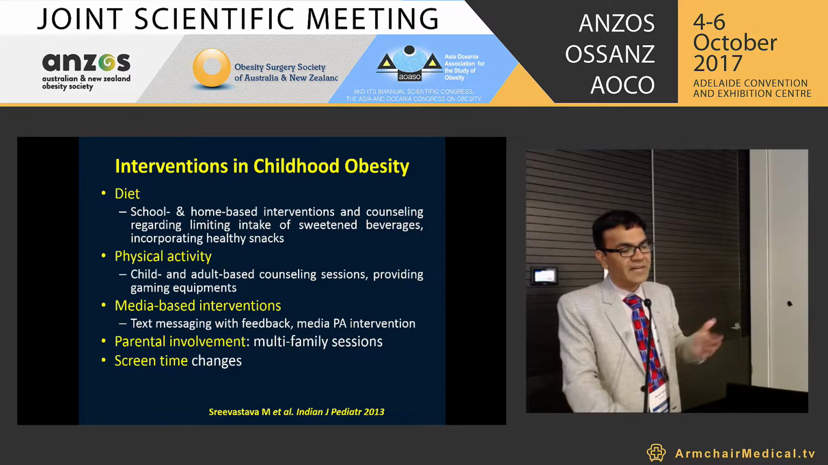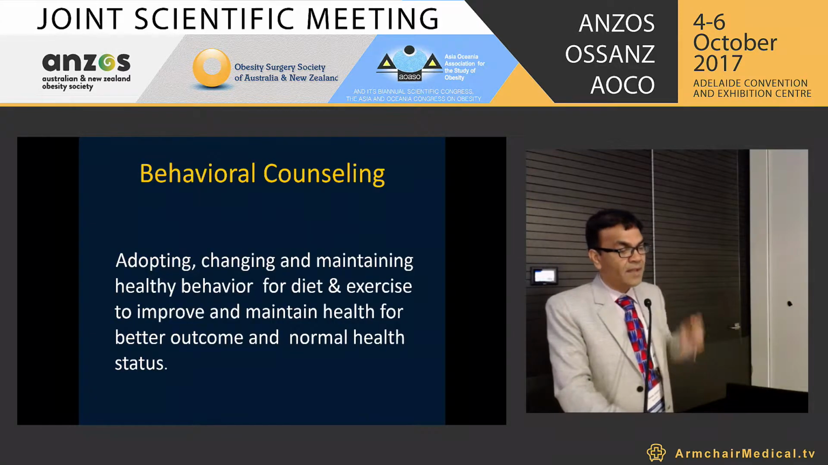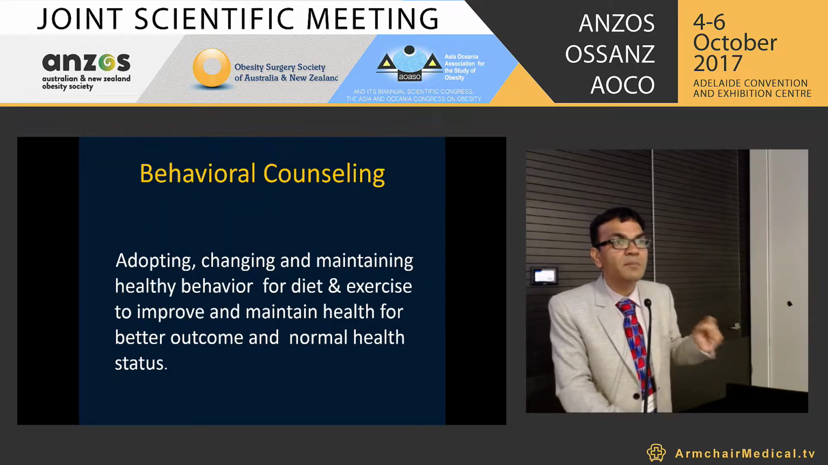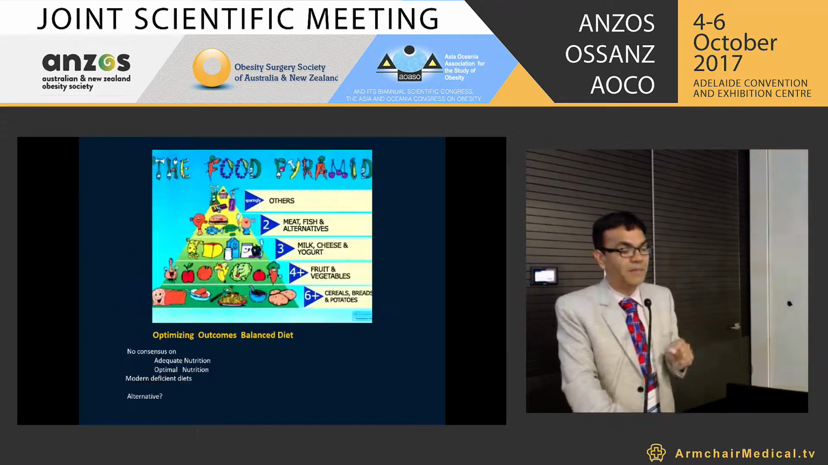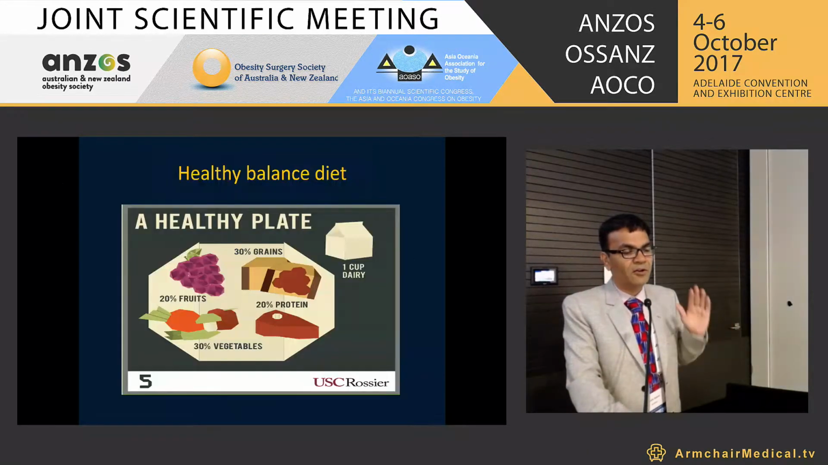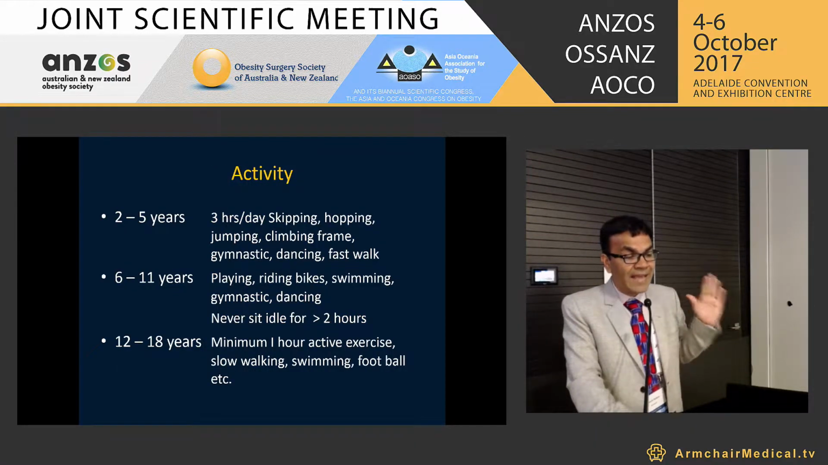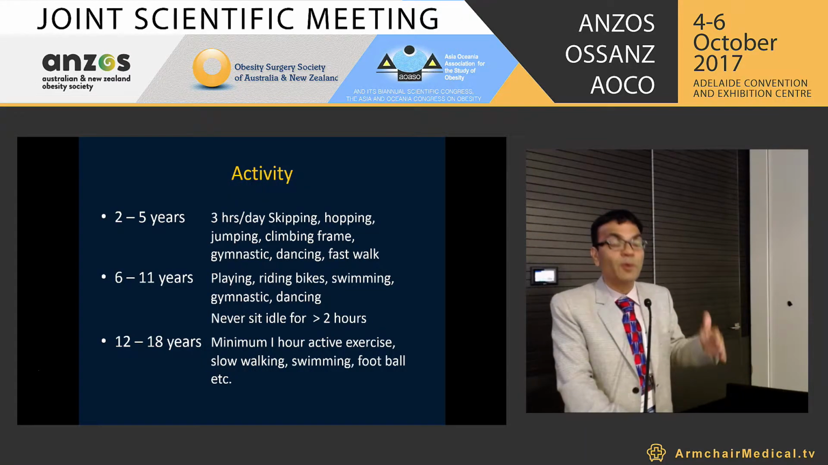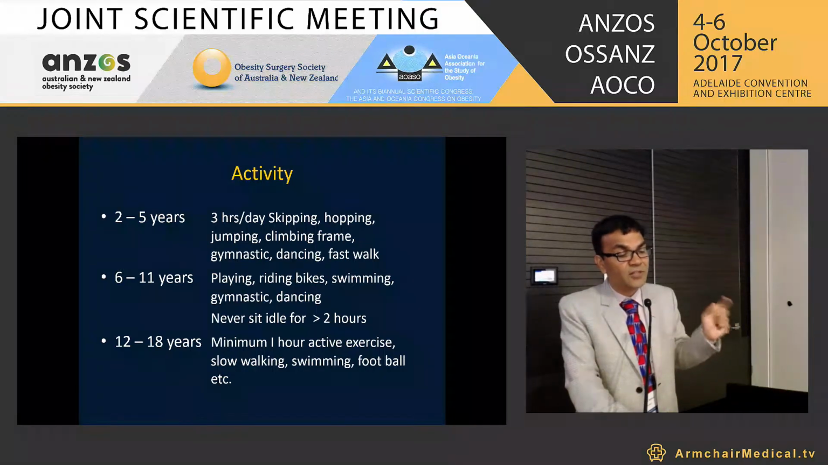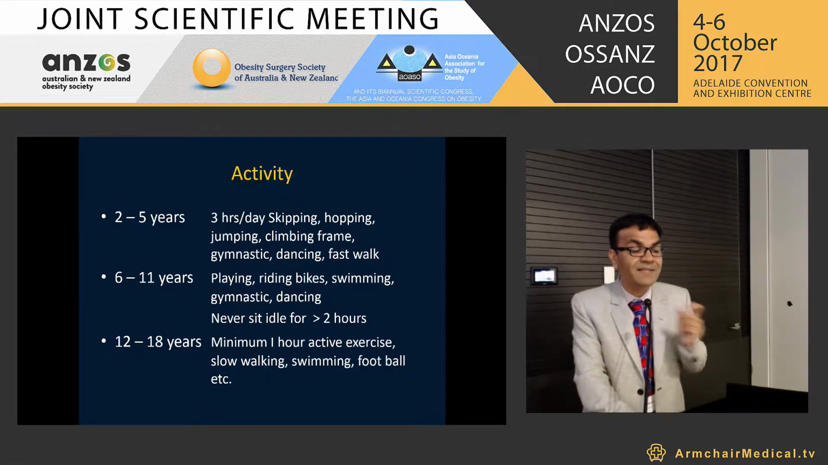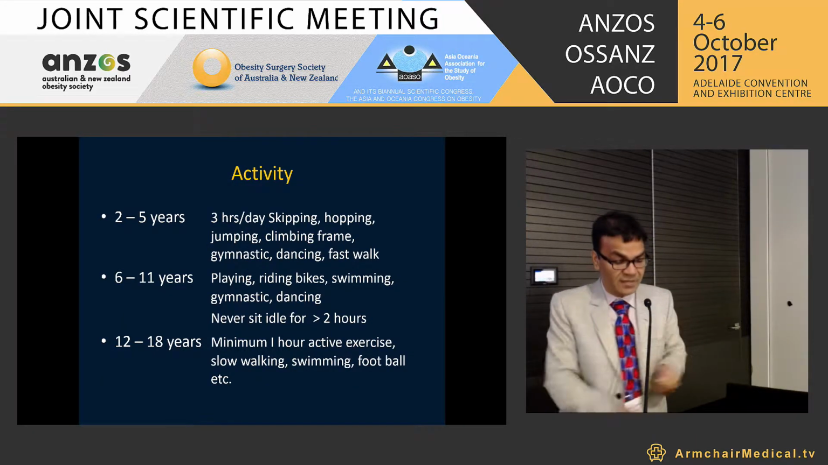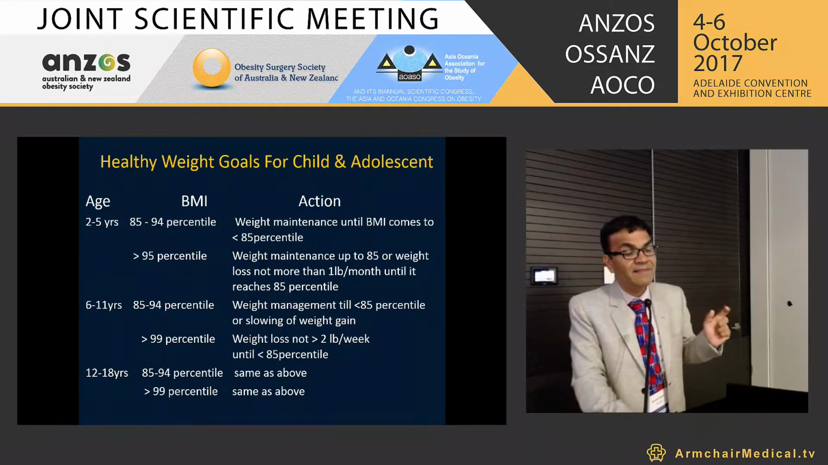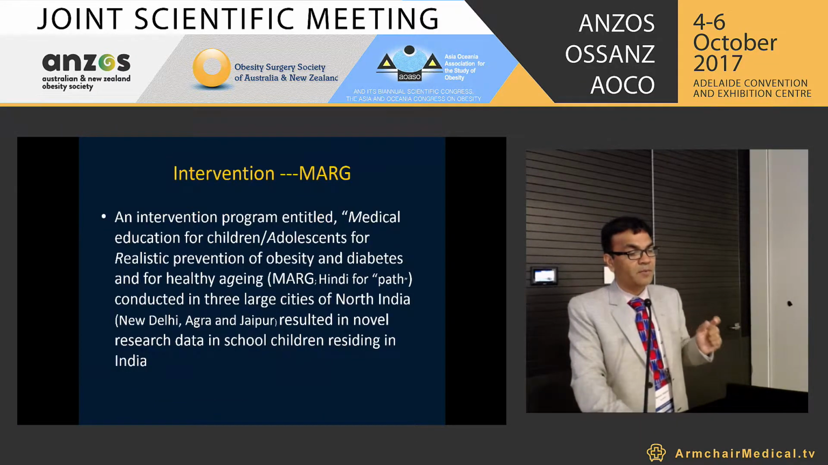Interventions in childhood obesity include diet, physical activity, media-based intervention, parental involvement in screen time, and behavioral counseling, which is the most important thing for parents and children both simultaneously. It requires more work with the parents also. This food pyramid I will not talk about. The healthy balanced diet we have talked about. The activity which we are promoting in India between the ages of 6 to 11 years is very important. Never sit idle for more than 2 hours, because these are the children who are busy with their iPhones and TV. That is the most important thing. The healthy weight goals for children and adolescents are very important.